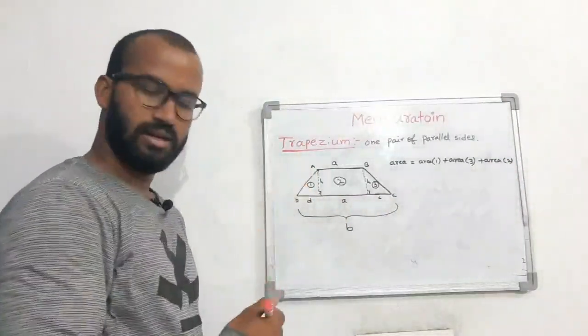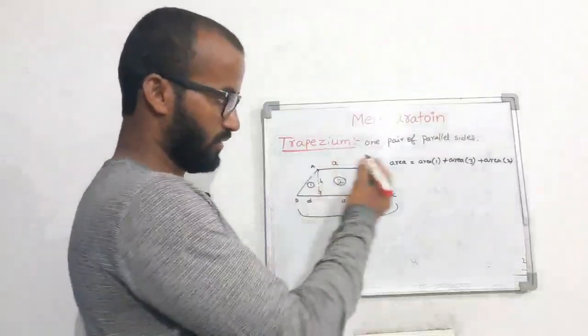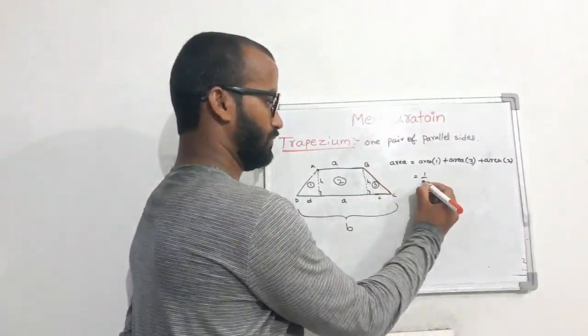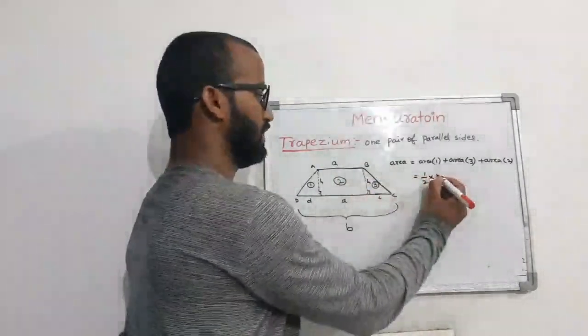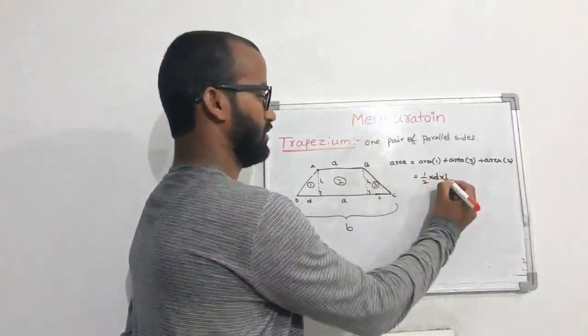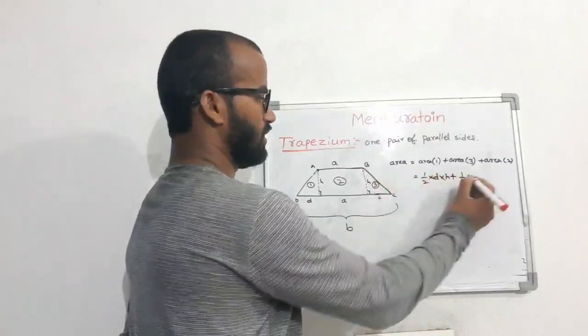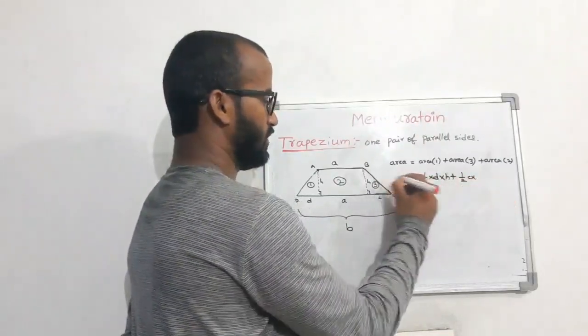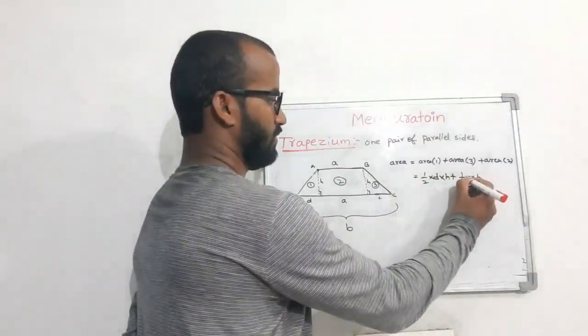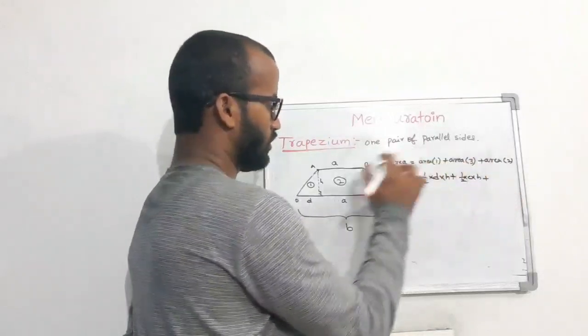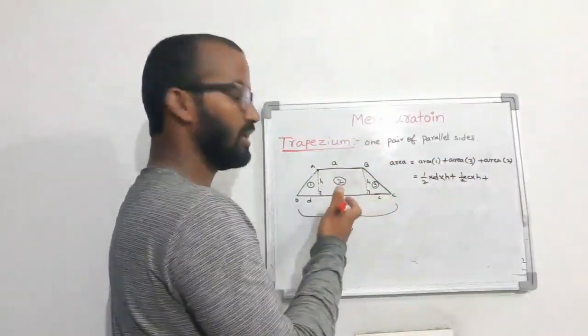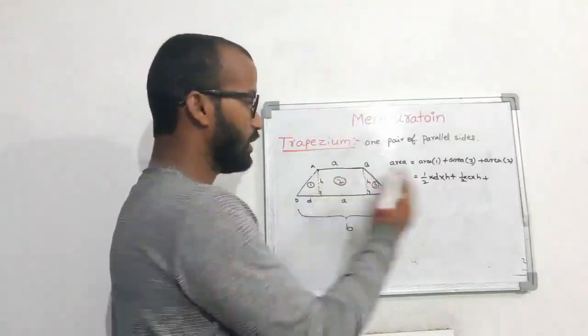This is a right angle triangle. We know the height, we know the base, so we can find the area. Half into base D, height H. Plus what about this figure? Half, base C, height H. Half into base into H. What about this middle figure? Rectangle. Side into side, A into H.